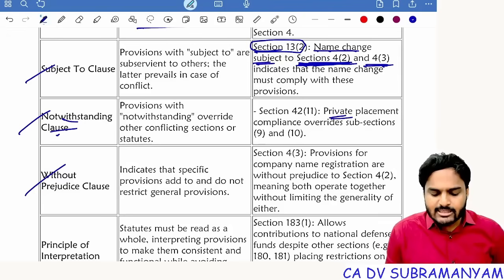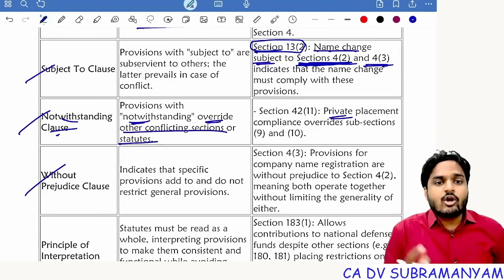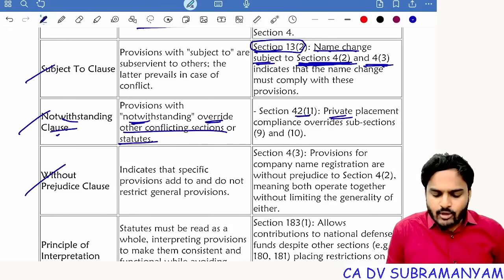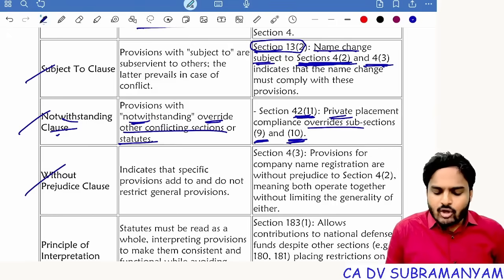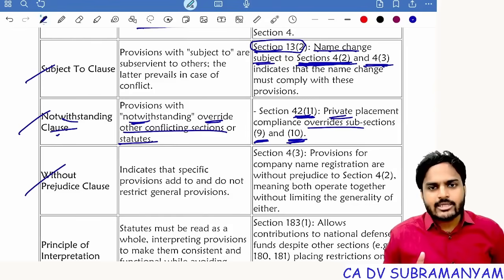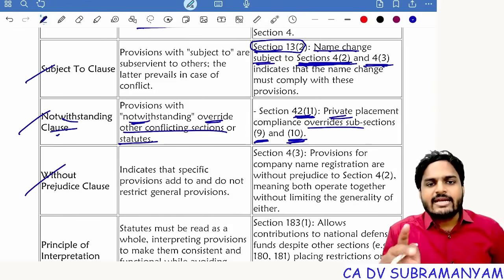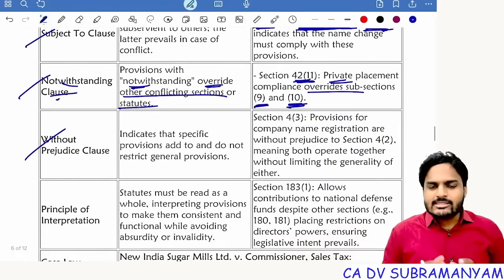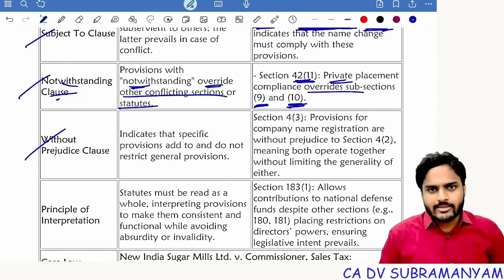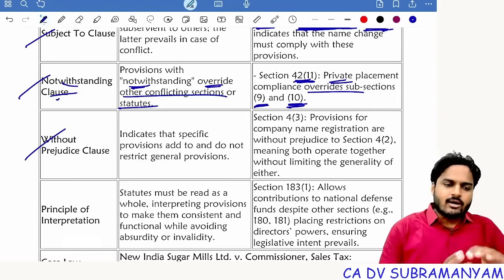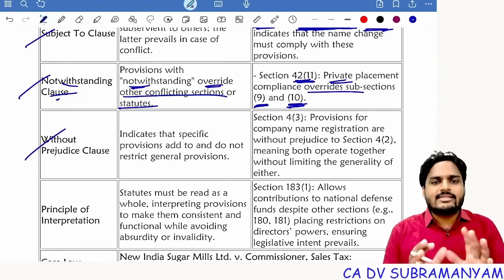Suppose private placement, notwithstanding overrides other conflicting sections. See, private placement, section 42 subsection 11 overrides subsection 9, subsection 10. So whatever is there in 9, 10, they will apply. But since 9 and 10 applied, so 11 will not apply. That is not correct interpretation. 11 overrides 9 and 10. Understood? So in a situation where subsection 9, subsection 10 and subsection 11 are applicable, first subsection 11 will apply. So what is there in 9 and 10? They are also applicable, but 11 overrides them.